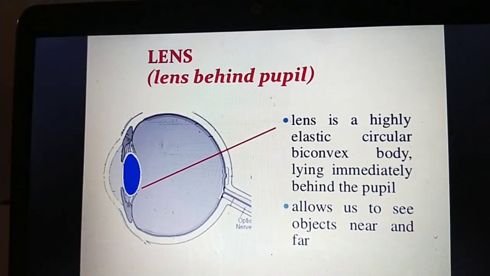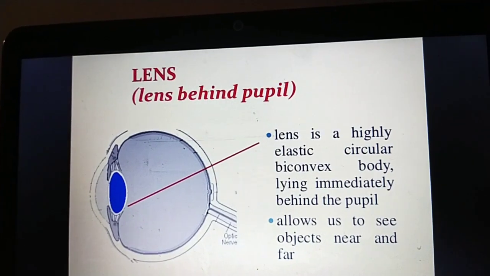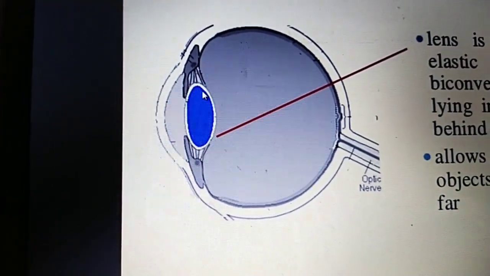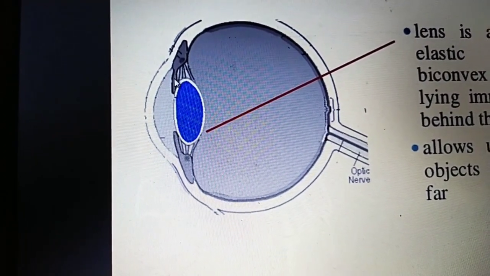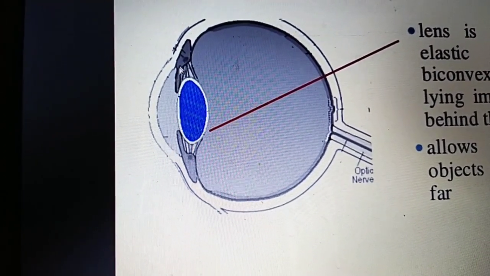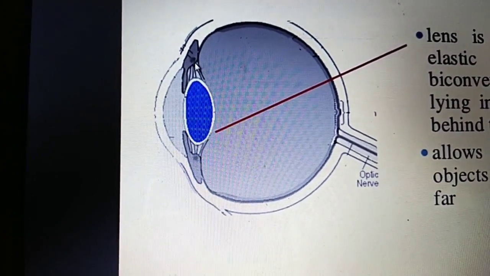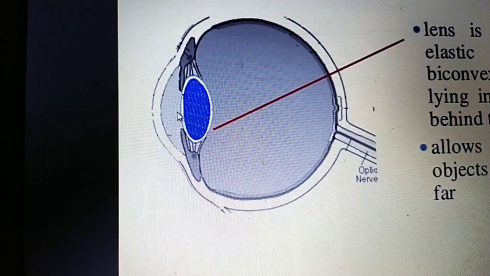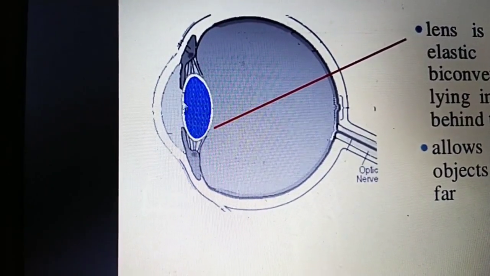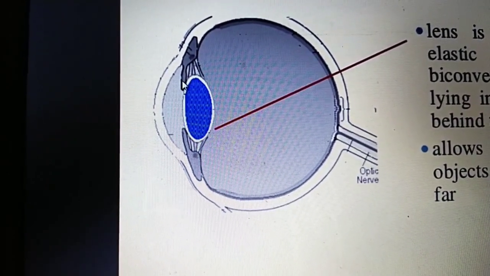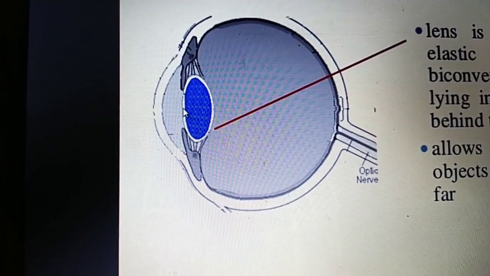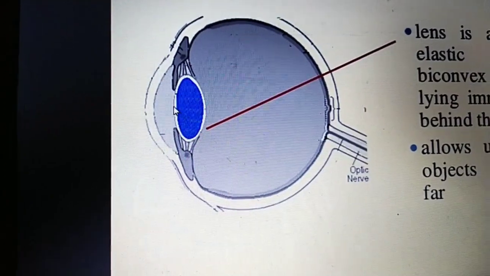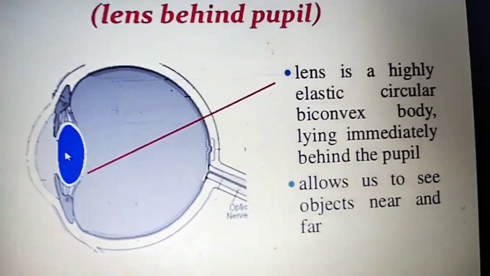The lens is behind the pupil. You can see here, this is the lens, this is the iris, this is the ciliary body, and these are the suspensory ligaments. This part, the hole or gap between the two irises, is called the pupil, and just behind the pupil is the lens.